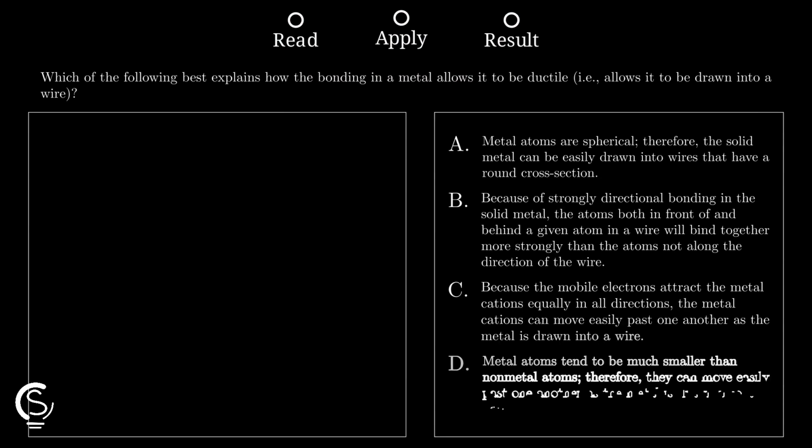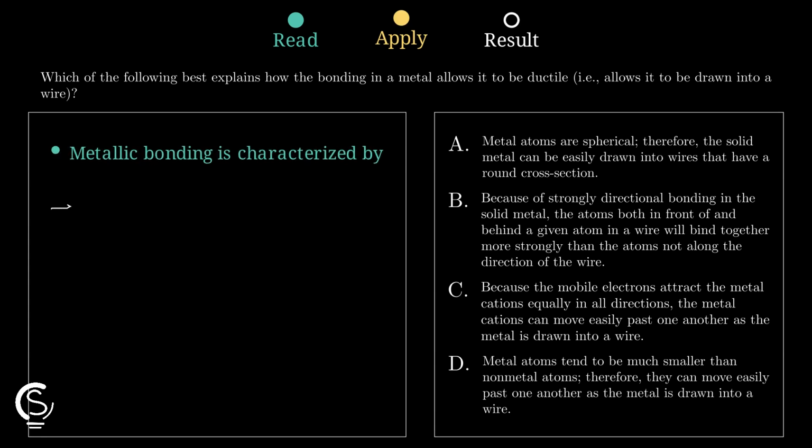Metallic bonding means positive metal ions sit in a sea of mobile electrons, and those electrons are not locked between specific atom pairs like directional covalent bonds, so watch this structure carefully. Because that electron attraction is spread out equally in all directions, one layer of metal cations can slide past another without breaking the overall bonding pattern, which explains ductility.